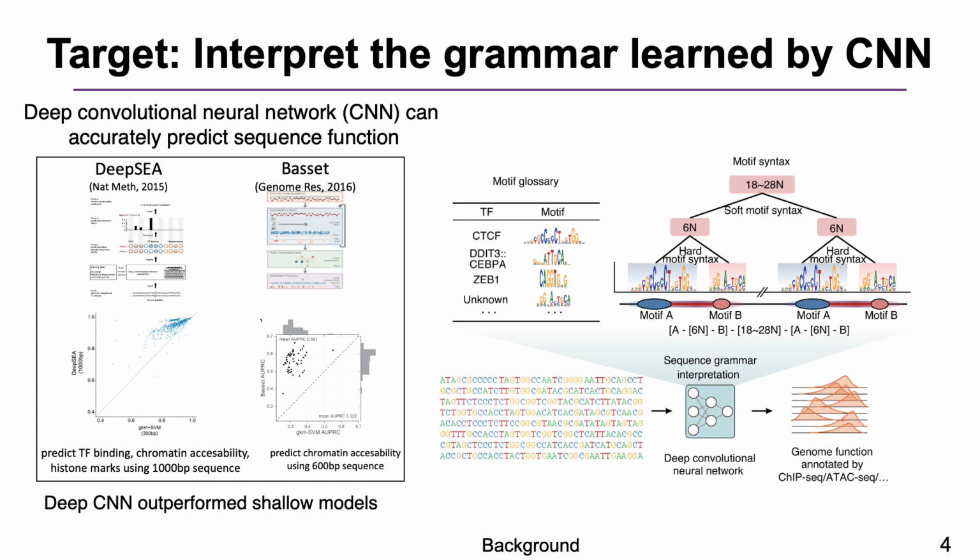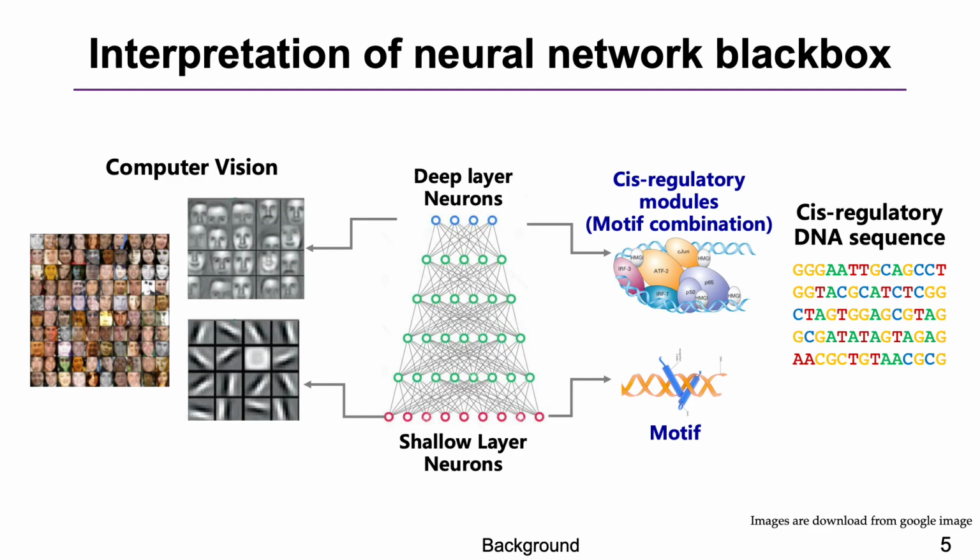However, CNN is a black box that is hard to interpret, so our target is to interpret the grammar learned by the CNN. From the experience of computer vision, the shallow layer neurons learn simple patterns, and the deep neurons learn the pattern combination. However, we found that most interpretation methods adapted from computer vision do not work well for DNA sequences, especially for deep layers.